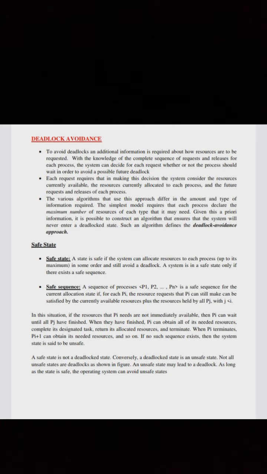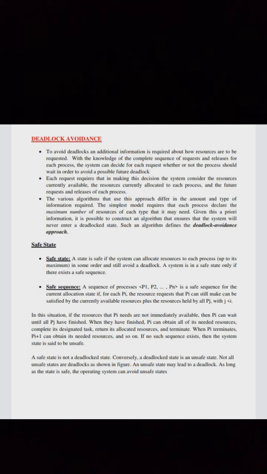In this situation, if the resources that Pi needs are not immediately available, then Pi can wait until all Pj have finished. When they have finished, Pi can obtain all of its needed resources, complete its designated task, return its allocated resources, and terminate. When Pi terminates, Pi+1 can obtain its needed resources, and so on. If no such sequence exists, then the system state is said to be unsafe.